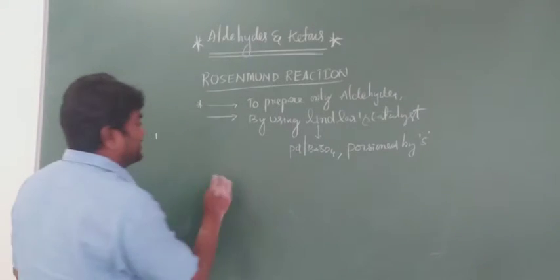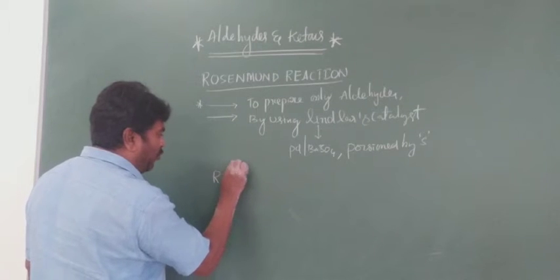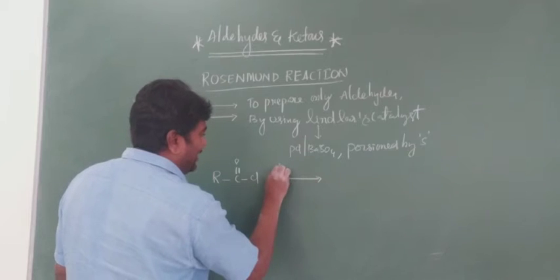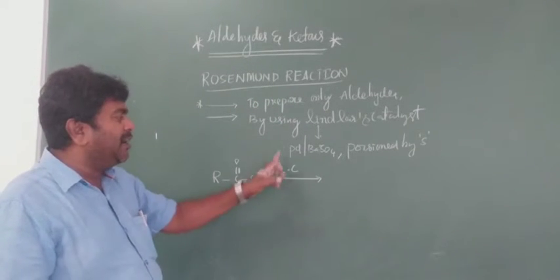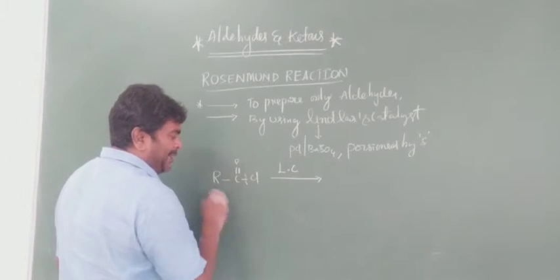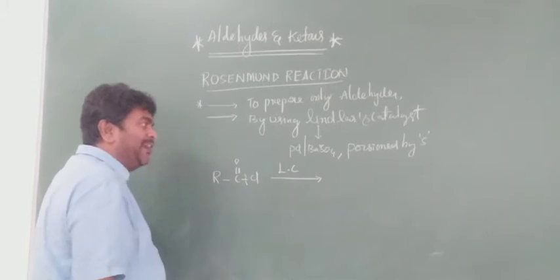What is an acyl halide? Acyl chloride, R C double bond O Cl, in presence of LC. LC means Lindlar's catalyst. What happens here? Bond breaking. Lindlar's catalyst can provide two hydrogens.